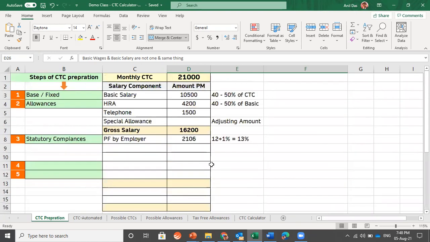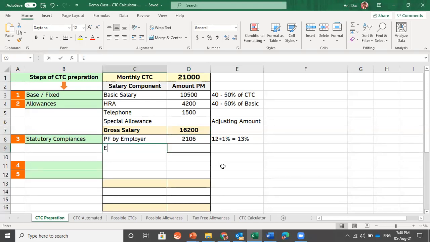So PF is contributed at 13% by the employer, and yes, this can be contributed on many salary components. In the current salary component, it has to be contributed on 16,200. HRA is something which we can exclude.